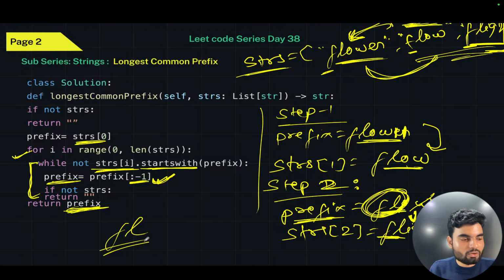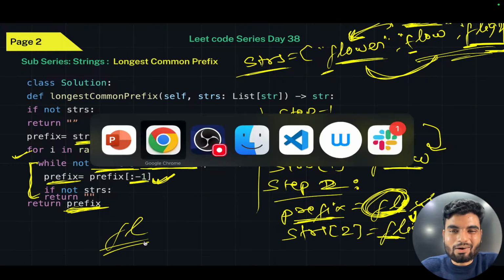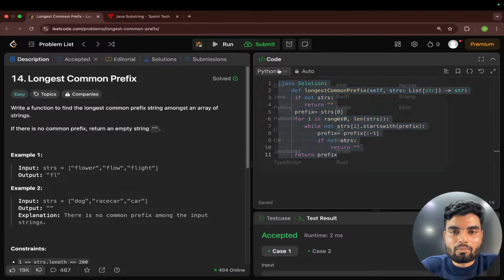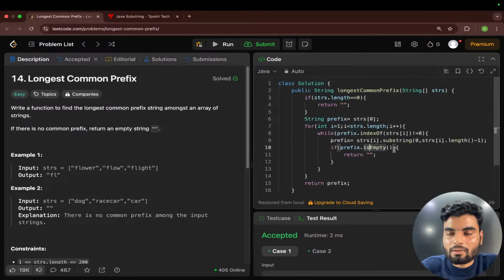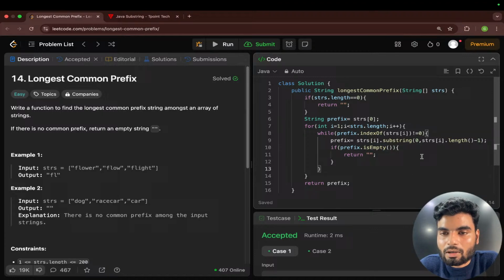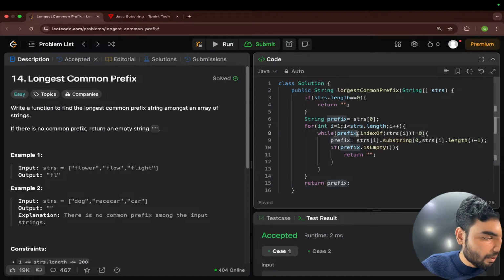Please tell me, is this clear to both of you? Right, now I'll fix that Java code. Probably I have written something similar. We are not checking with the prefix. That is the problem. At first, we are checking how many. Correct. Actually, what we are doing is assuming the first string as the prefix, and then we are checking with the others.